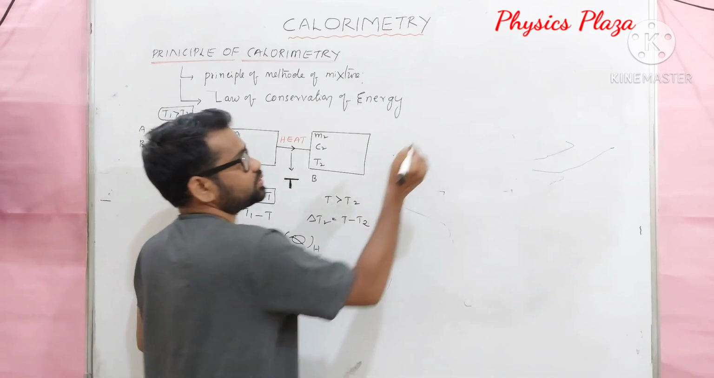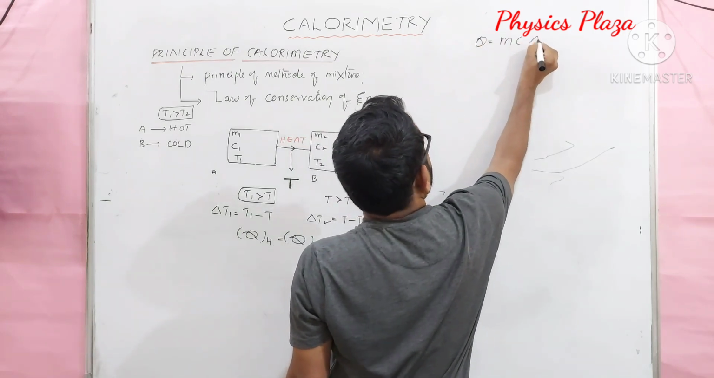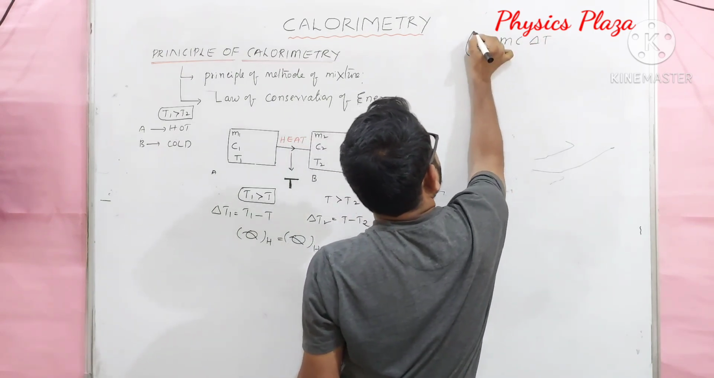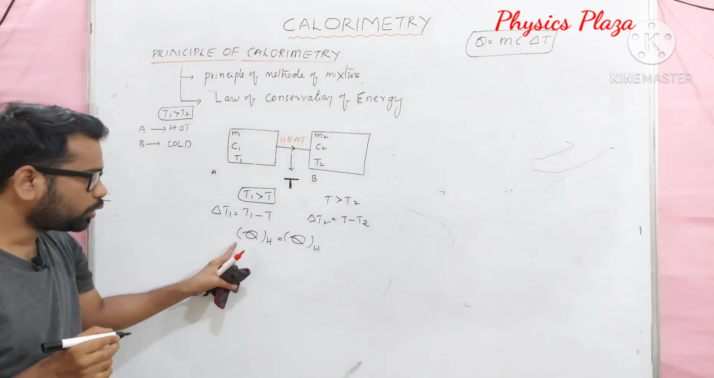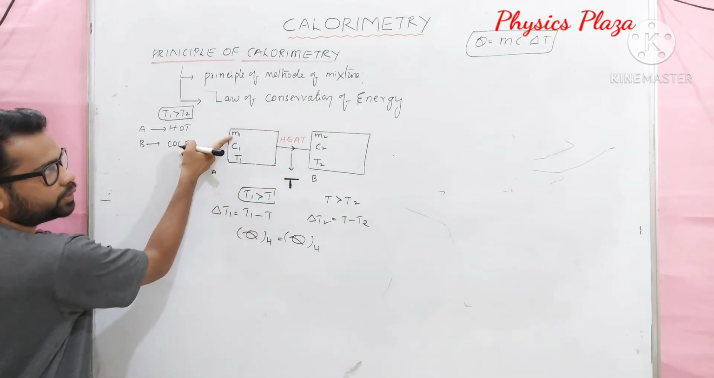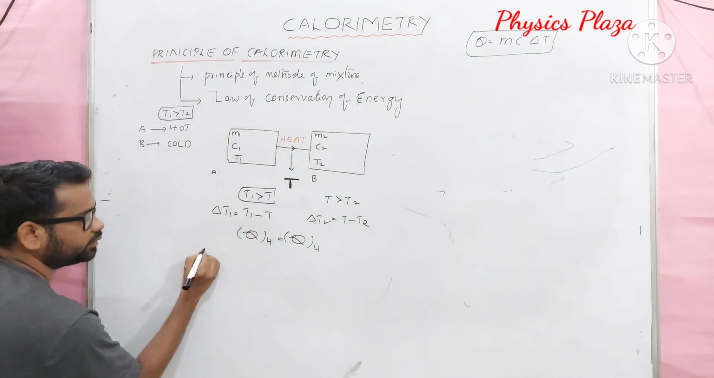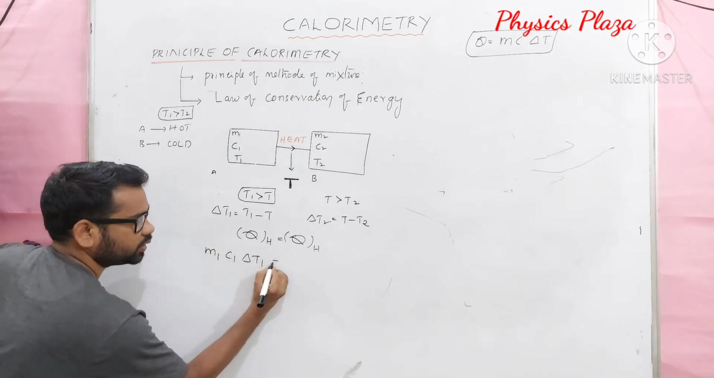Children, in the last class we discussed that Q is equal to mcΔT. It is a formula used to calculate either heat lost or heat gained. Let us apply the same formula for the hot body and the cold body. In the place of m, you have to write m1 c1 ΔT1 is equal to